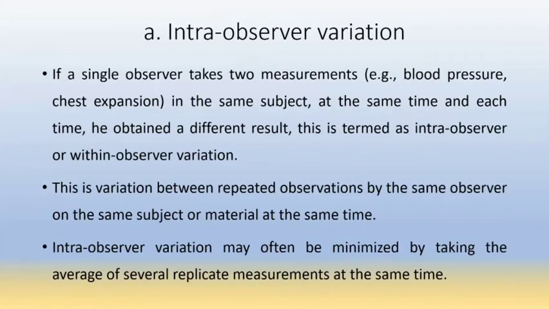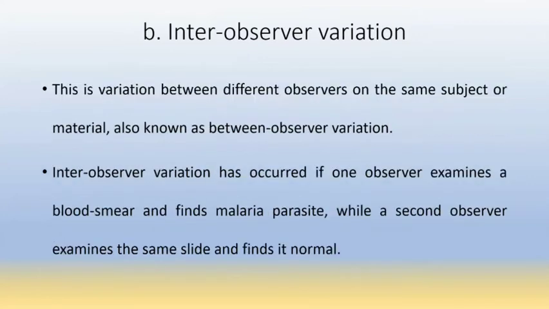Intra-observer, or within-observer, variation occurs if a single observer takes two measurements on the same subject at the same time and obtains a different result each time. Inter-observer variation is the variation between different observers on the same subject or material. It is also known as between-observer variation.